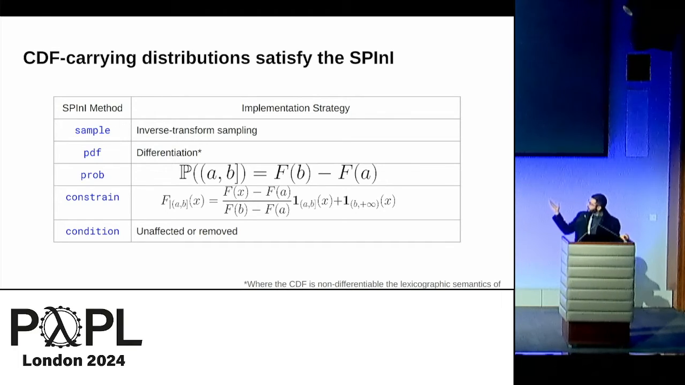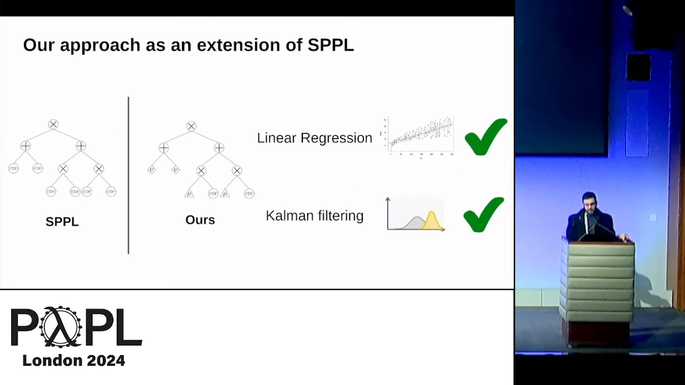And actually, this class of leaf distributions for an SPN is the class of distributions that the popular probabilistic programming language SPPL uses. So in that sense, our approach can be viewed as extending SPPL with multivariate leaf nodes. The good thing is that, because we have this larger class of leaf nodes, languages that rely on this kind of representation can support algorithms that SPPL can't, for instance, linear regression or Kalman filtering in linear Gaussian state space models.